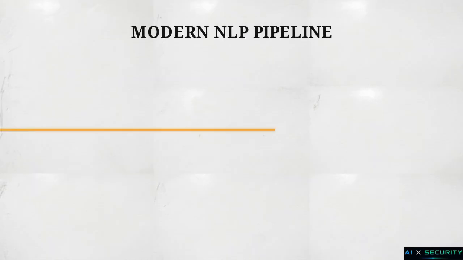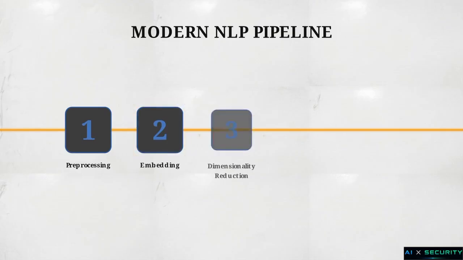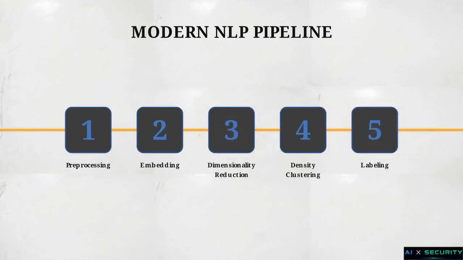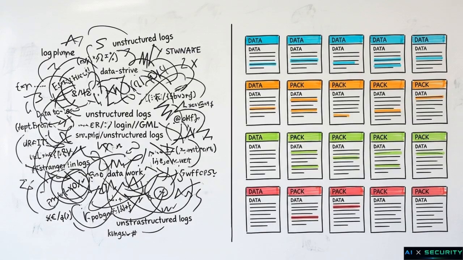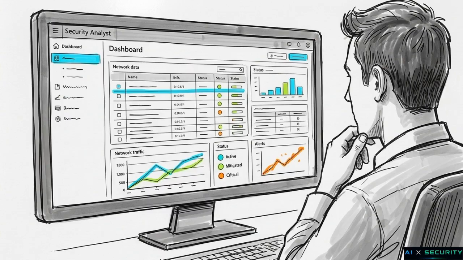To accurately group these logs, we need a modern natural language processing pipeline, one that combines the contextual understanding of large language models with density-based clustering algorithms. Automating this text parsing bottleneck provides a scalable path to convert thousands of chaotic logs into a structured, prioritized threat taxonomy, reducing the manual burden on security analysts.